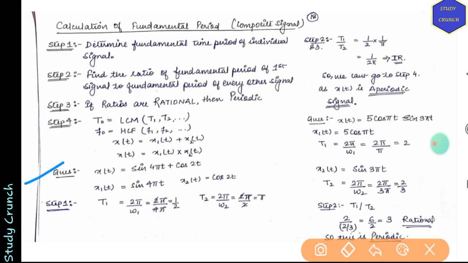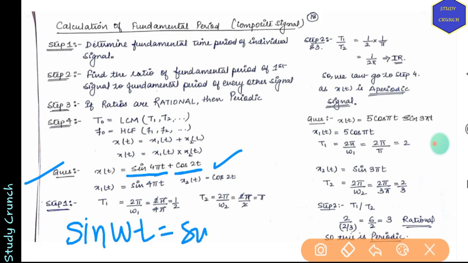We have a question: x(t) is equal to sin 4πt plus cos 2t. Now we know that this is the first signal and this is the second signal. We have to find out T0. So T1 will be equal to 2π by ω0. Here ω is 4π, from sin 4πt.